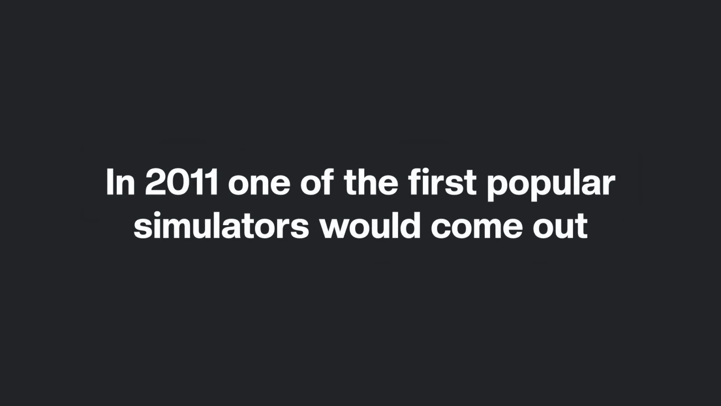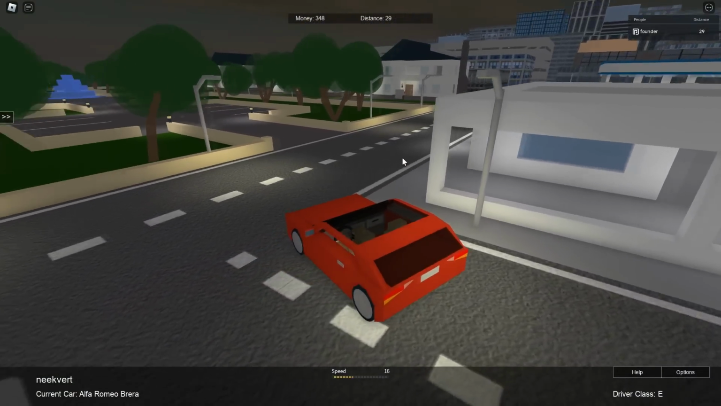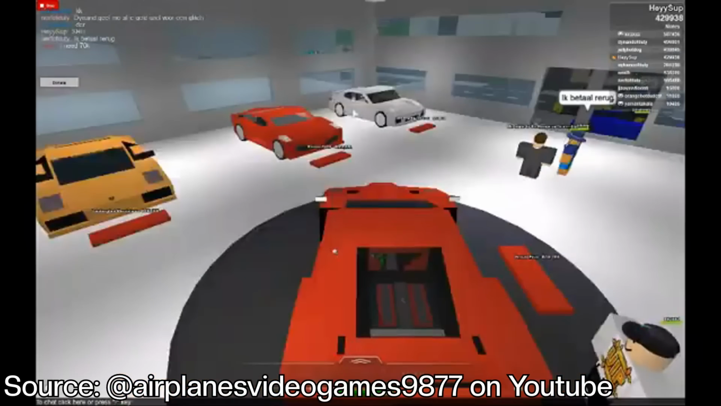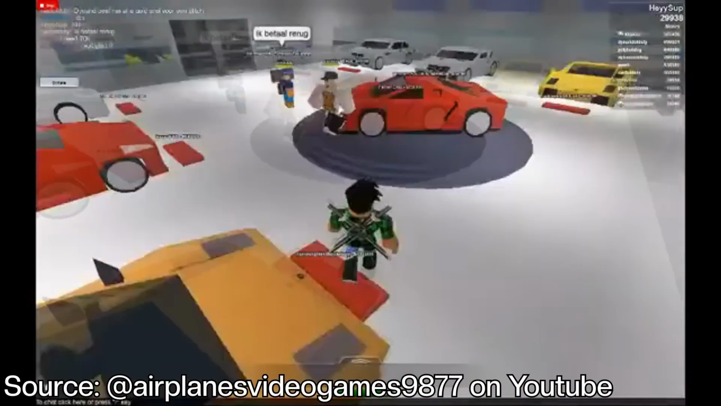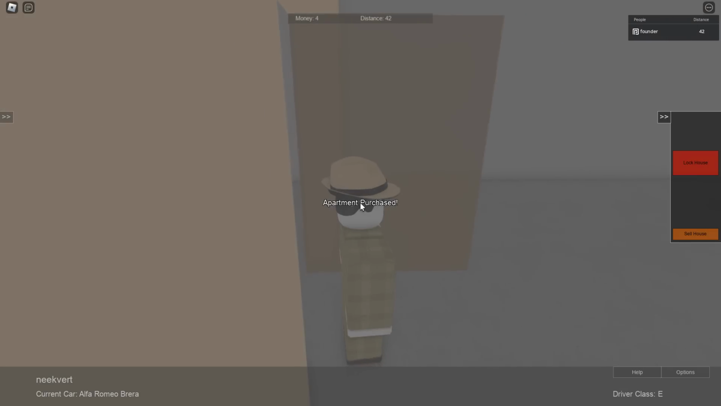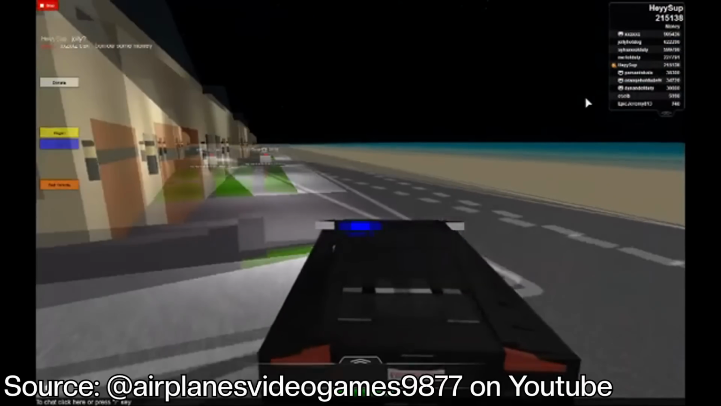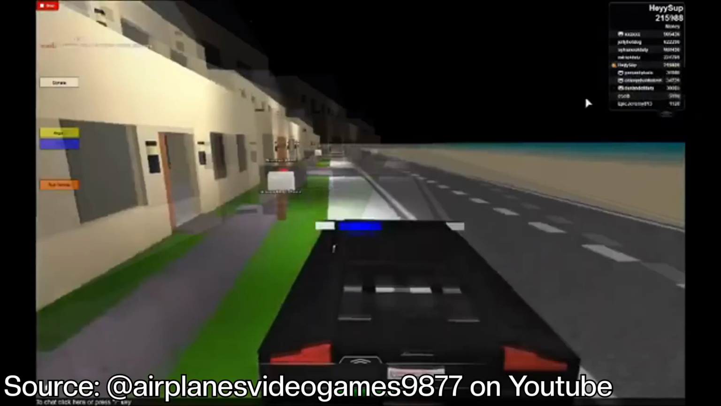In 2011, one of the first simulators would come out, Drive Blocks Unlimited by Need for Speed Boy on the 21st of May 2011, with it gathering 11.7 million visits over the years of it being out. This game was ahead of its time, with the premise being you drive cars to gain cash, to then buy better looking cars that will give you more cash, which then you can buy a house that will generate more cash, to then buy a more luxurious house which will give you more cash as well.